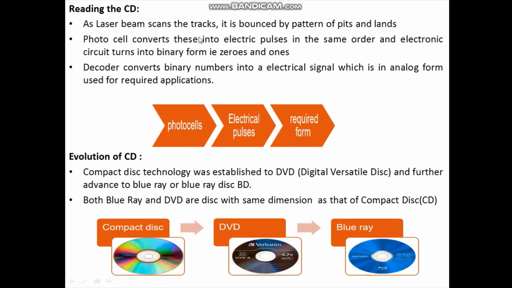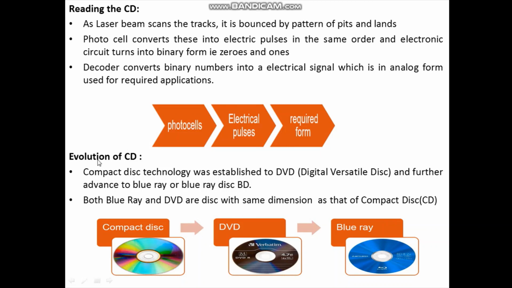How to read the CD? As the laser beam scans the tracks, it is bounced by a pattern of pits and lands. The photocell converts these into electric pulses in the same order, and an electronic circuit turns them into binary form, that is zeros and ones. The decoder converts binary numbers into an electrical signal, which is in analog form, used for required applications.